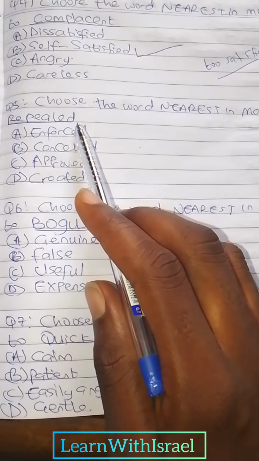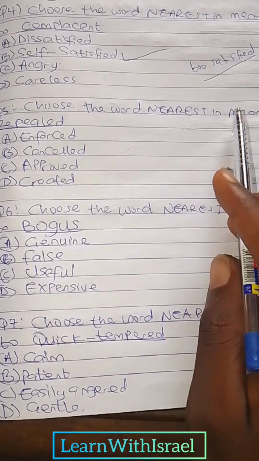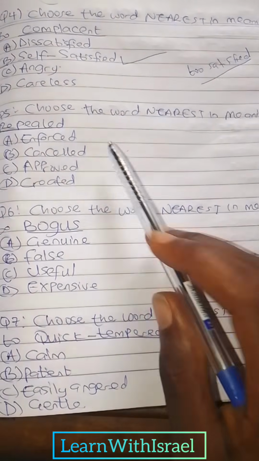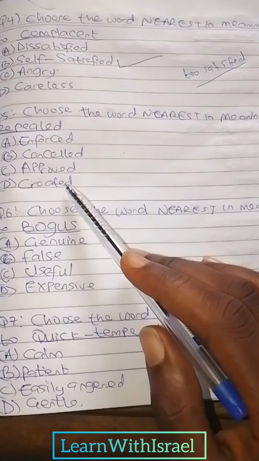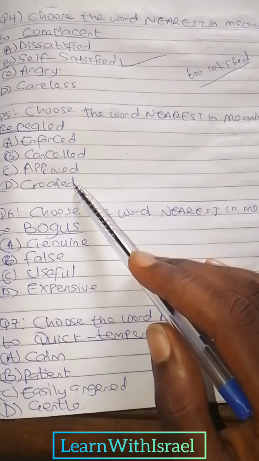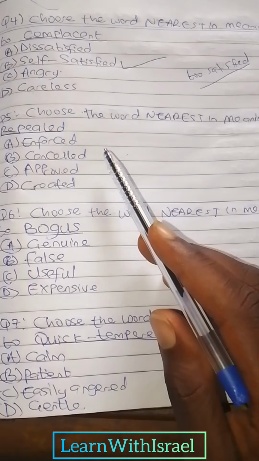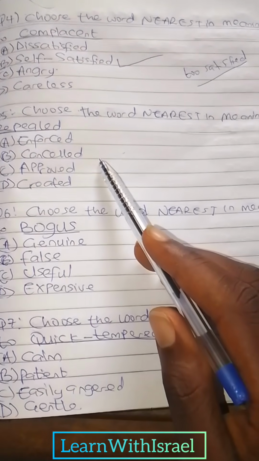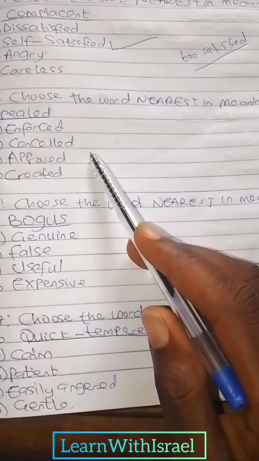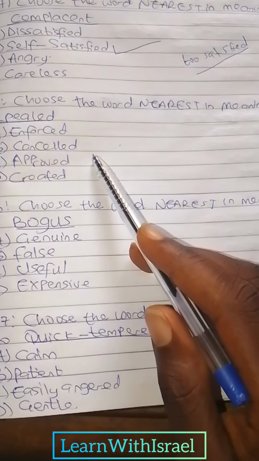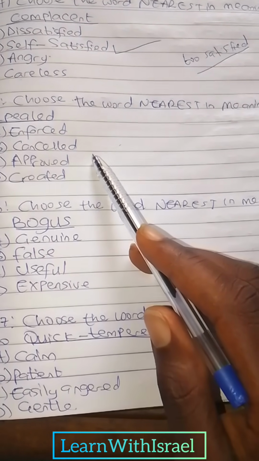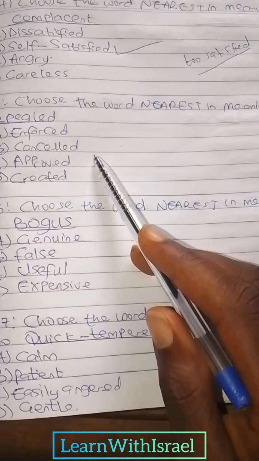Question 5. Choose the word nearest in meaning to repealed. A enforced, B cancelled, C approved, D created. Before we can answer the question, we need to know the meaning of that word. So you need to be really grounded in vocabulary words so you can be able to answer synonym and antonym in the right way.